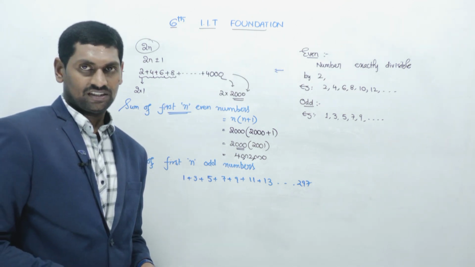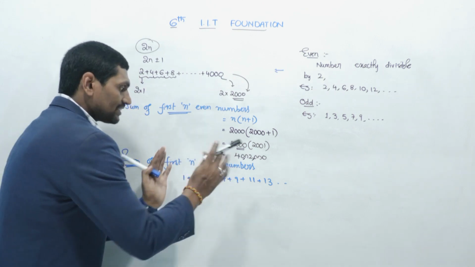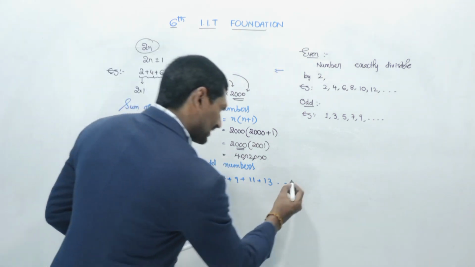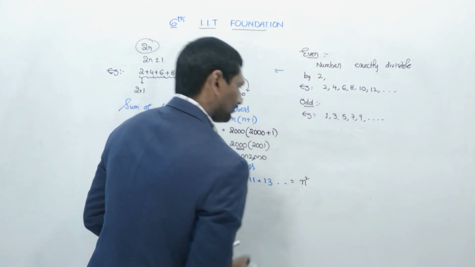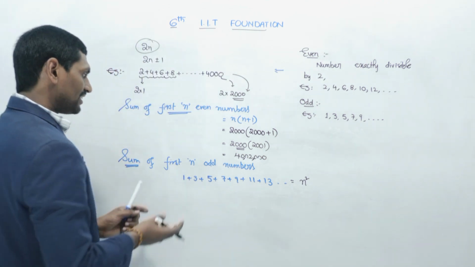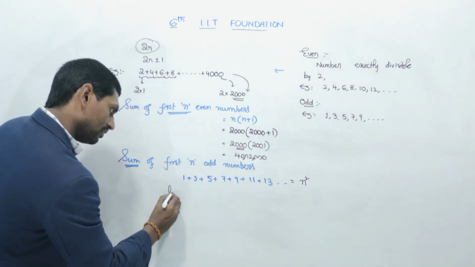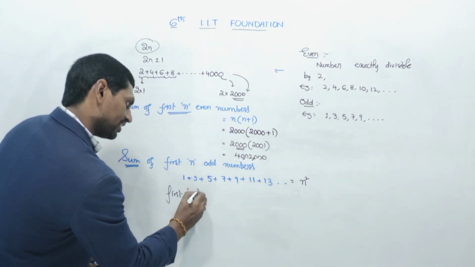Which is difficult, right? Okay. So for this, we have a formula: the sum of first n odd numbers is nothing but n square. For example, if you take the sum of the first 10 odd numbers.